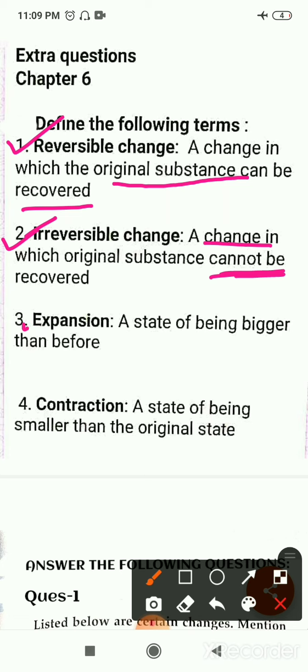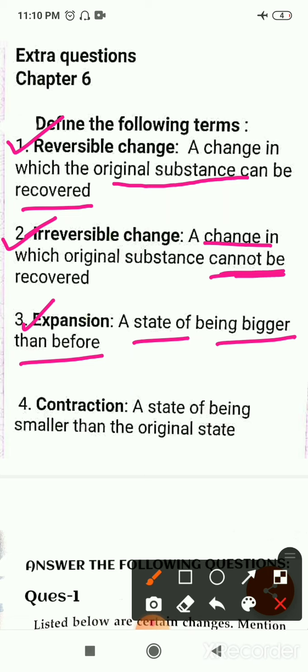And the third one is expansion. Then expansion is a state in which the material becomes bigger than the previous size. It means a state of being bigger than before is called expansion. It means when we heat something, then it increases in size, and this increase in size is called expansion of that material, right?